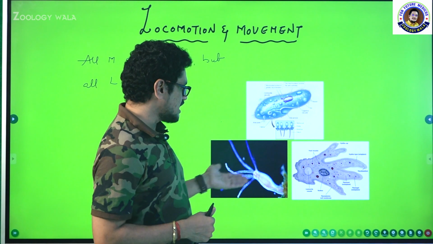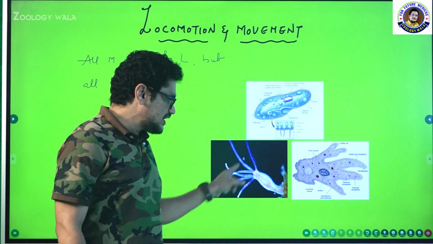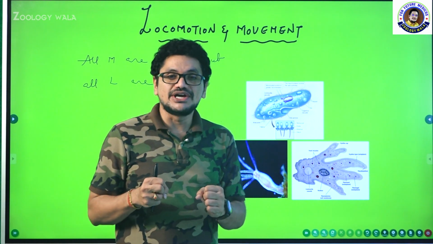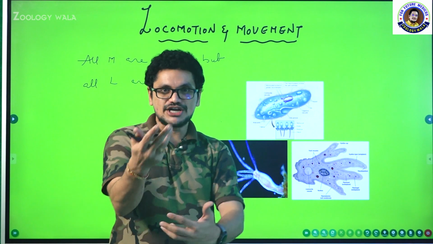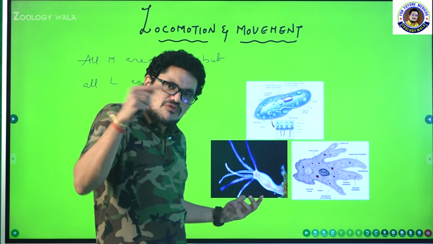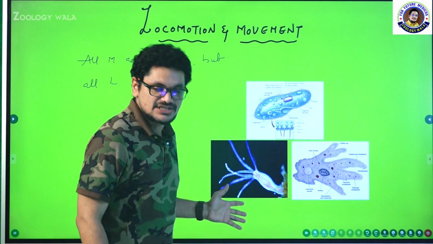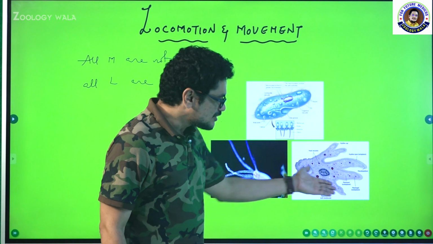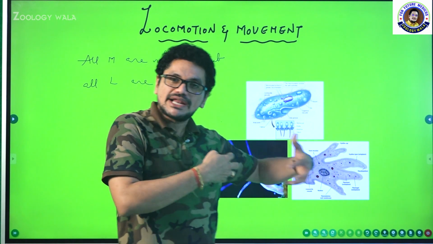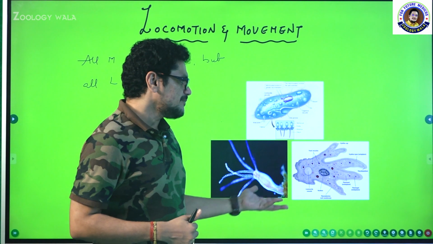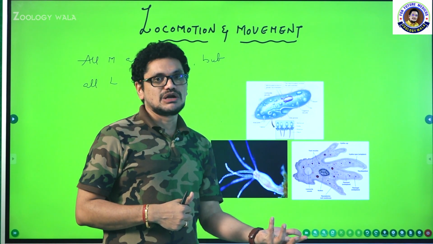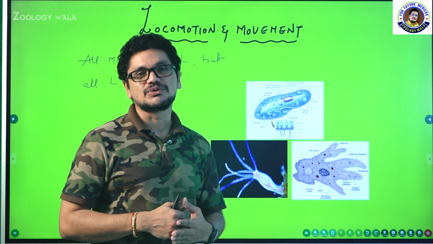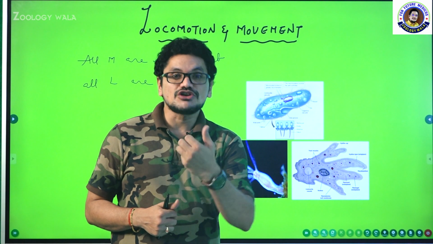For example, you see the Hydra. So this is the Hydra, and here tentacles are present, and the function of the tentacles is to collect the food material and also to help in movement. Somersaulting movement is exhibited by the Hydra. So movement as well as collection of food material, these are the functions performed by the tentacles of Hydra. And the amoeba, the pseudopodia are nothing but temporary extensions of the body. In whichever direction the animal wants to move, in that particular direction a temporary extension will develop, that is nothing but pseudopodia, and the pseudopodia are useful for collection of food material also.